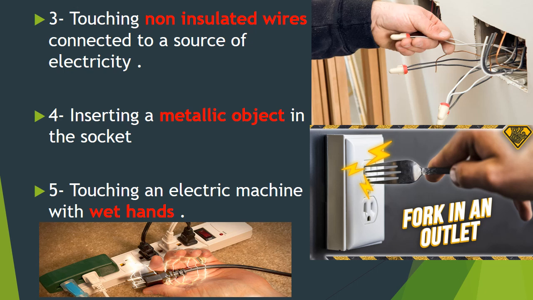And number 5. Touching an electric machine with wet hands. Of course, we have said that water is a good conductor of electricity. So why touch electric machines with wet hands? Okay? So 3 reasons are connected to the non-insulated wires, and the 4th one is inserting a metallic object in the socket, and the 5th one is touching an electric machine with wet hands.